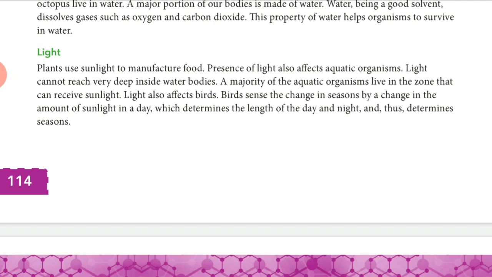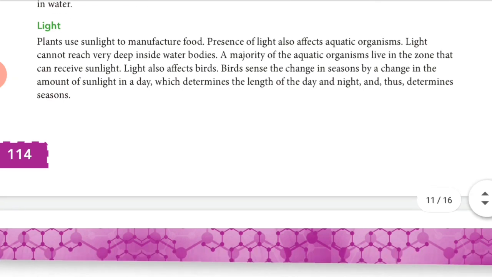Now due to the sunlight, birds can sense if there are any changes in the season. They can know how much sunlight there is in a day, right? So they can determine the length of the day and night, and they can sense which season is going to change, right? So these were the abiotic components, right? It was the light.